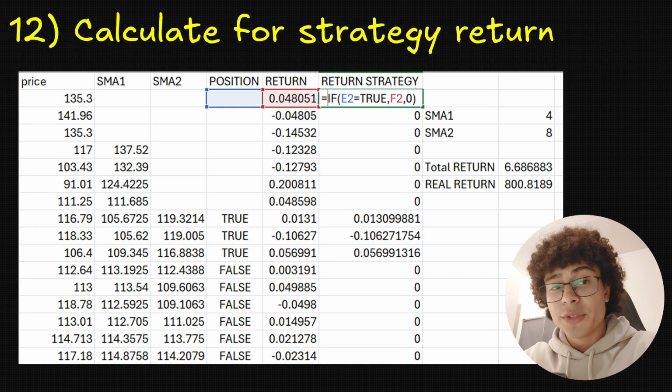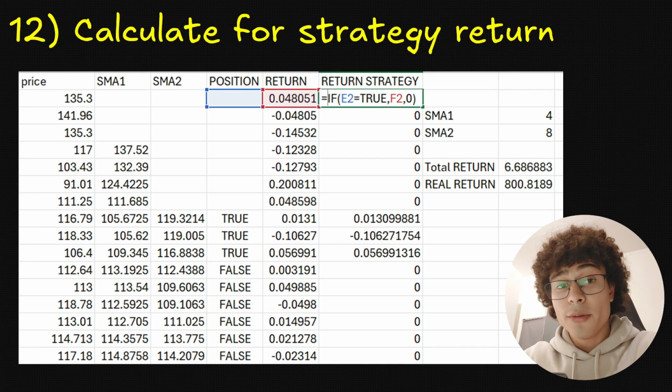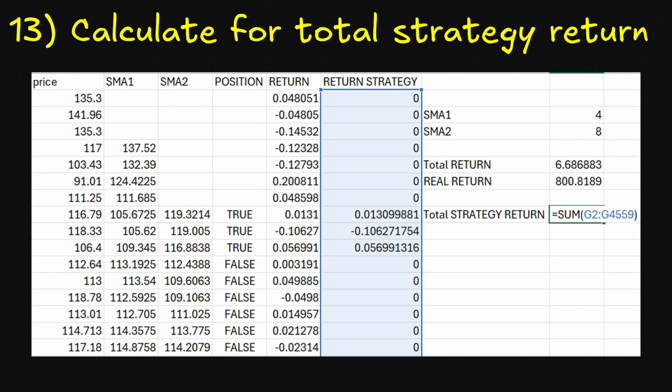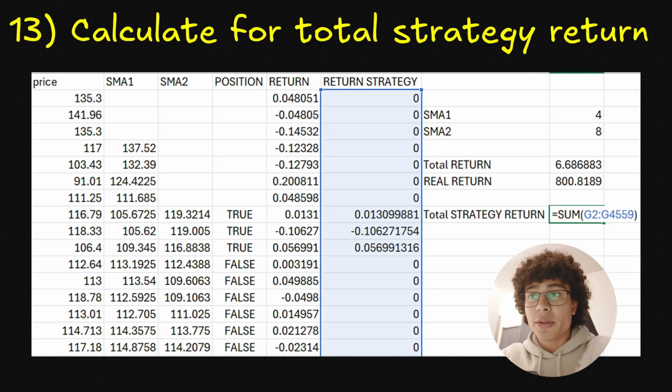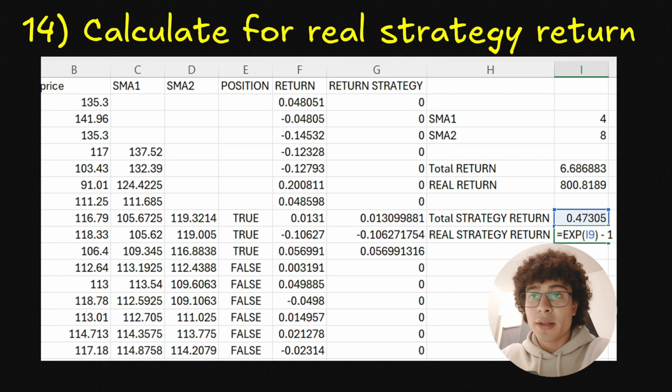Now, we calculated the returns for the coin, but we need to calculate the returns for our strategy. So to do that, we use an if function. If the position is true, then we will display the return. And if it is not true, so if it is false, we will display 0. Thanks to that, we have all the days in which we were invested in the market. And with that, we can calculate the total strategy return. And it is fairly simple. We're just going to sum every daily return we had on our strategy. But since our total strategy return is still in logarithmic term, we need to convert this into real term. Here again, we use the exponential function.